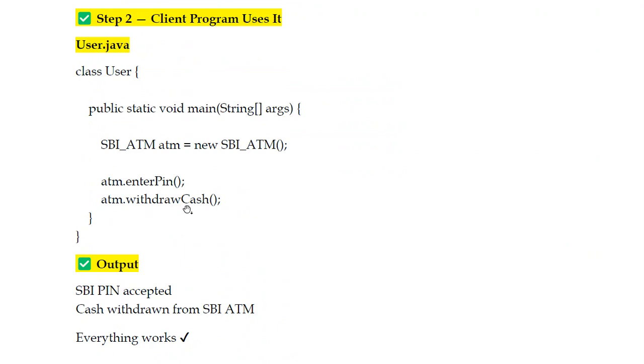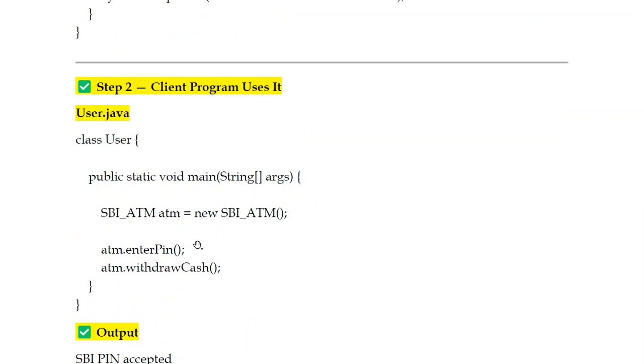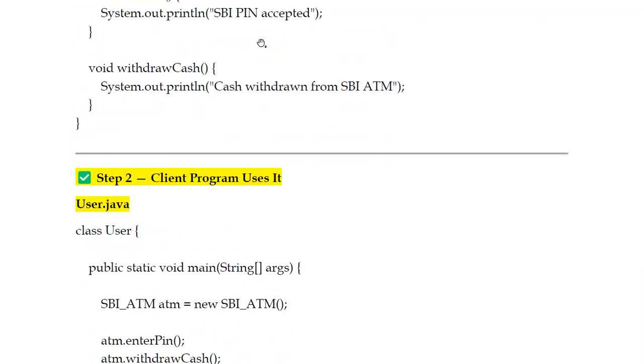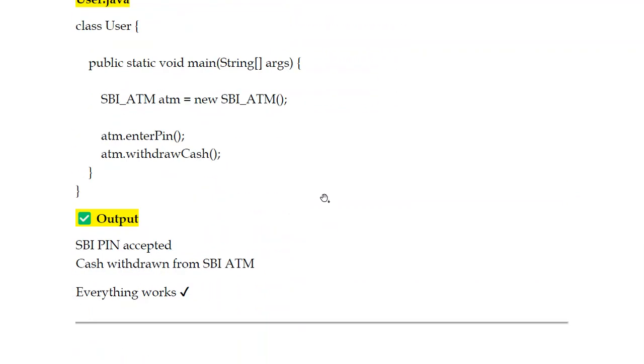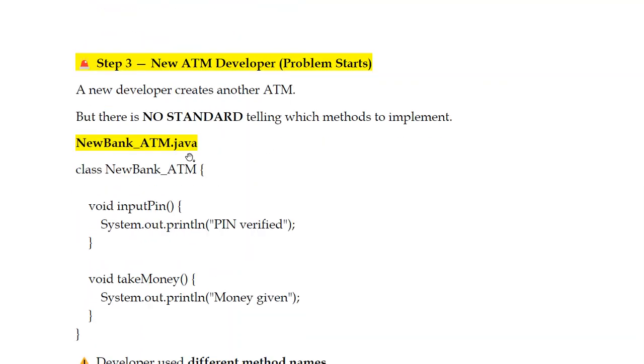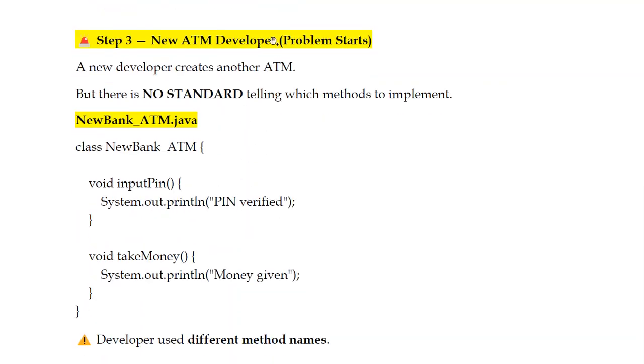What will happen if I'm calling this method ATM.enterPin? SBI pin accepted. Next, ATM.withdrawCash means cash withdrawn from SBI ATM, cash withdrawal from SBI ATM. Okay, everything works, no issues. Next, a new ATM developer is coming.